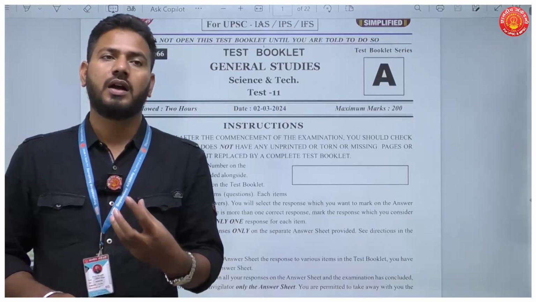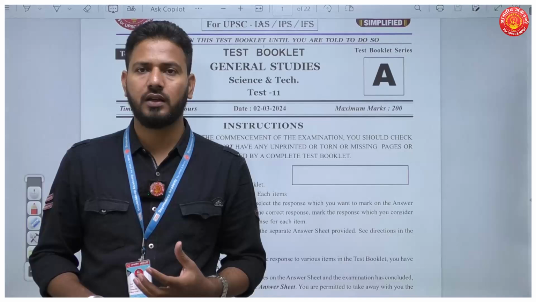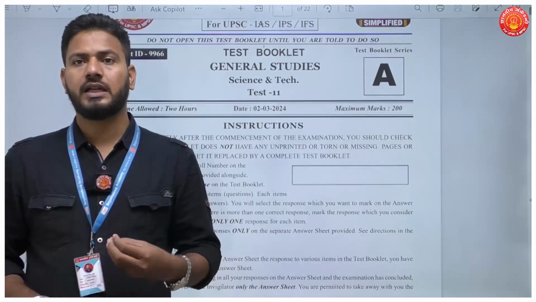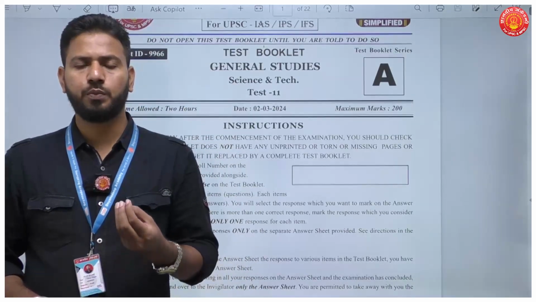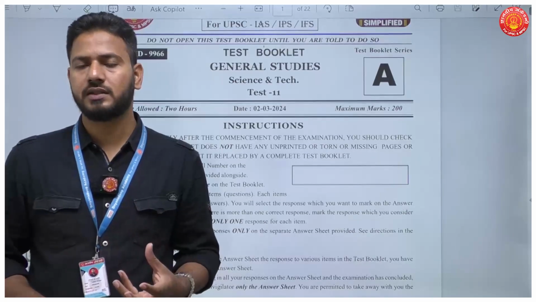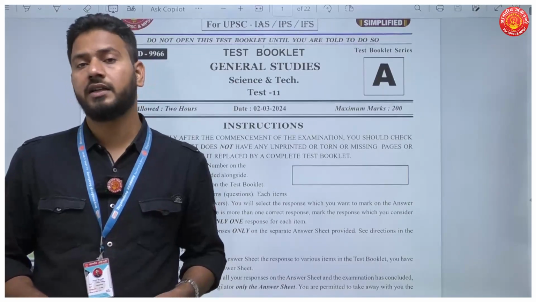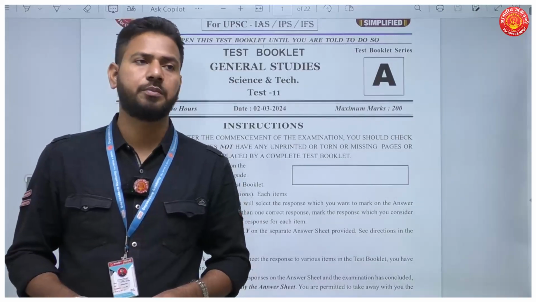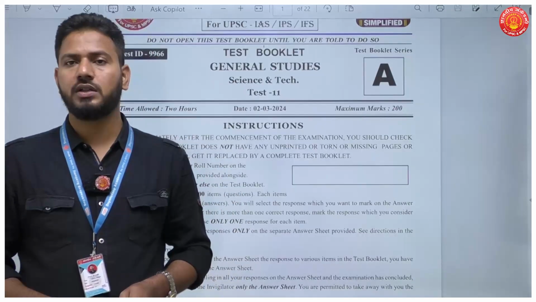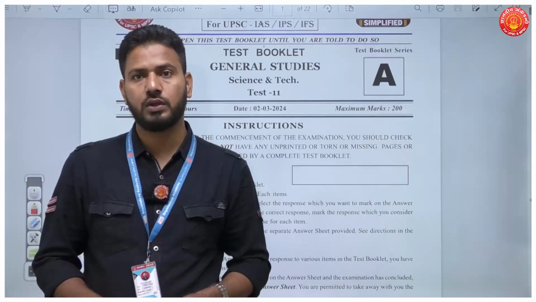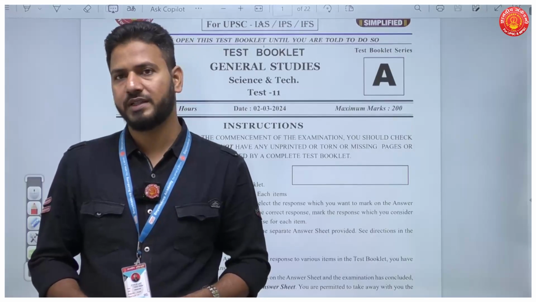For example, artificial intelligence, cloud computing, Internet of Things. These are the technologies which UPSC is always interested in asking questions about. We have had questions about augmented reality and virtual reality, right? Supercomputers, quantum computing. So these are all the topics which I think are necessary for you to know before you appear for the UPSC prelims exam.